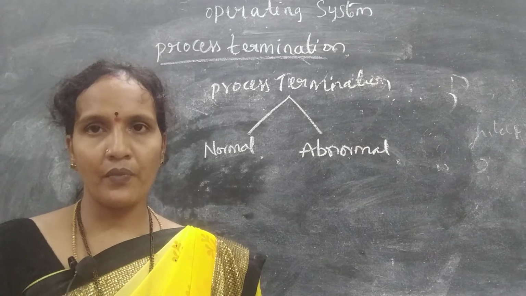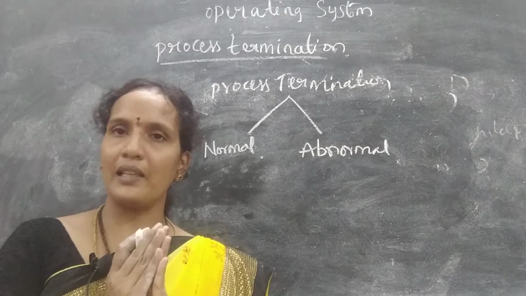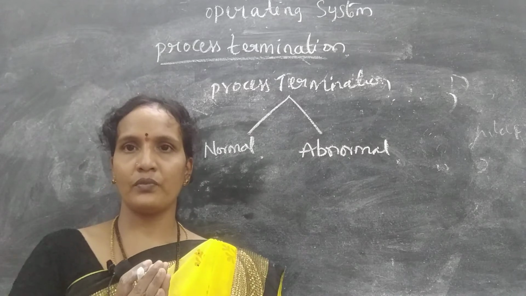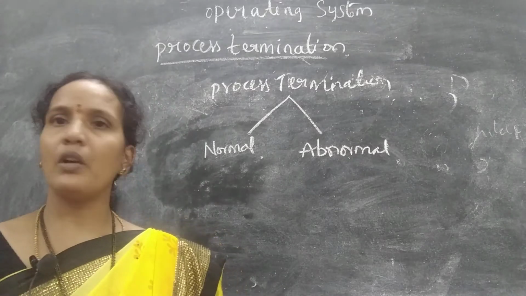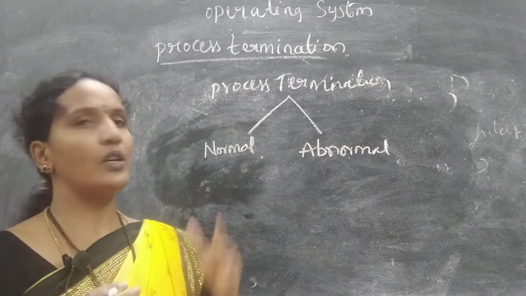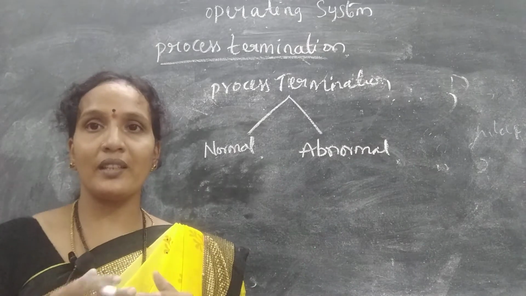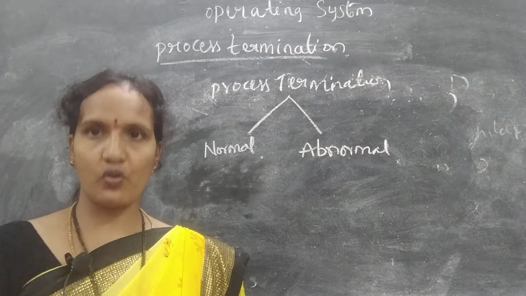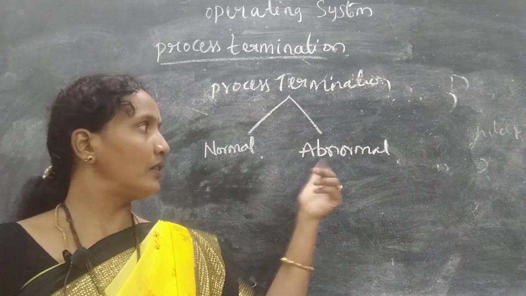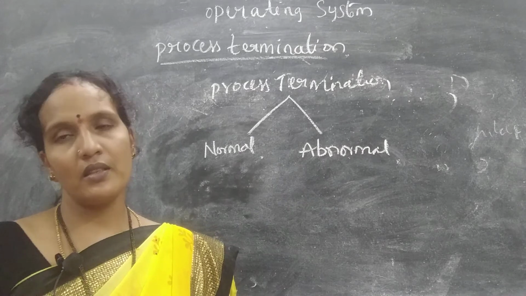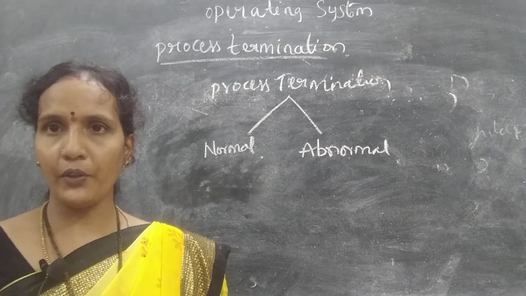Clear, all of you? If the process completes its execution completely without any interrupt, that is a normal termination. And when the process does not complete and is abnormally stopped from execution, that is called an abnormal termination. Clear, all of you?